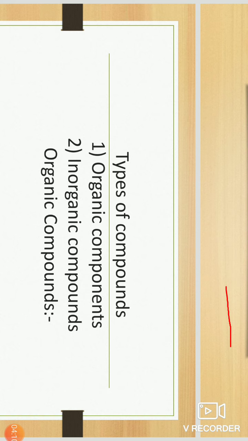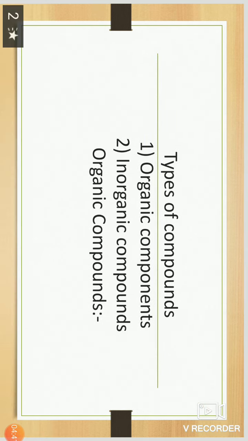Organic compounds means in the constituent elements the main factor is carbon. Inorganic compounds means the compounds are obtained from minerals. Okay, inorganic compounds are totally dependent on minerals. Organic compounds are mainly and totally dependent on carbon. Okay,